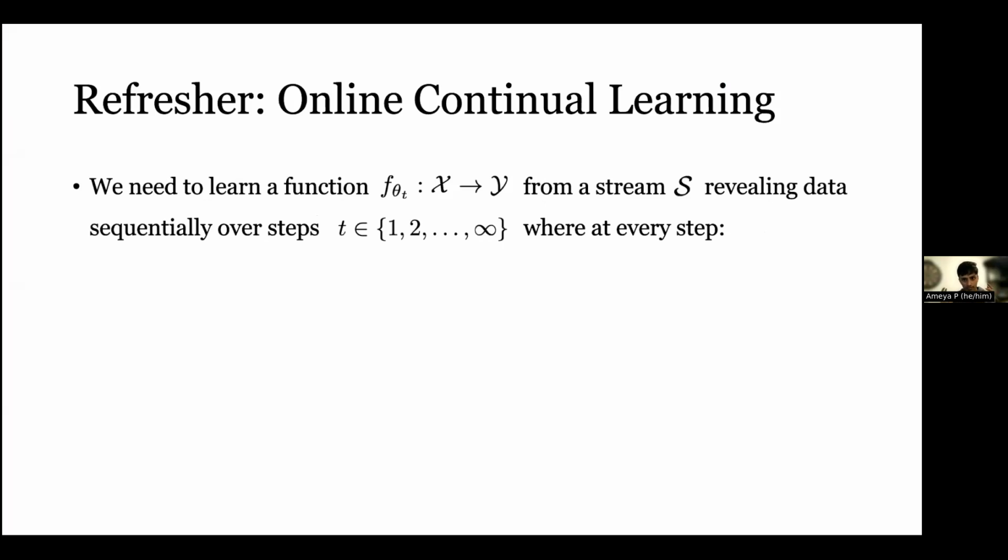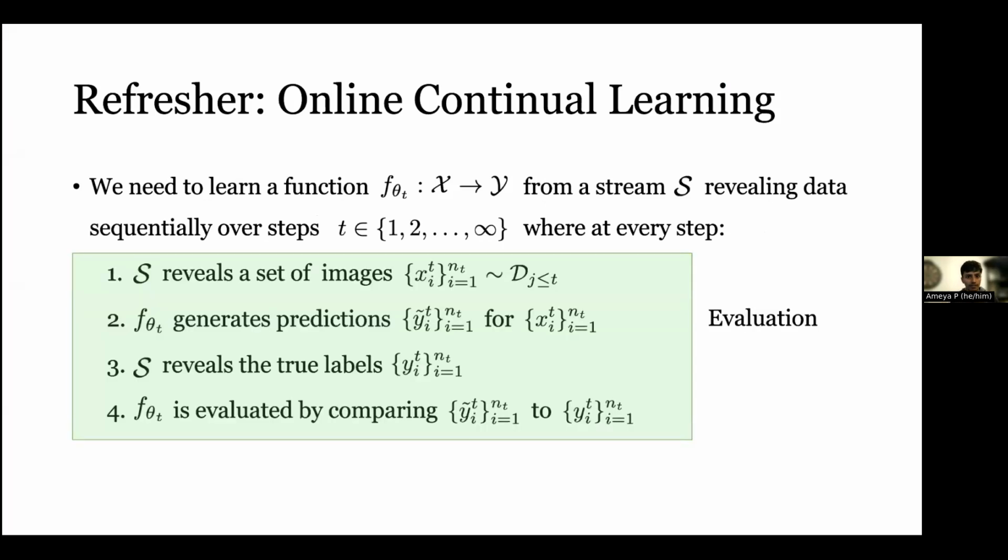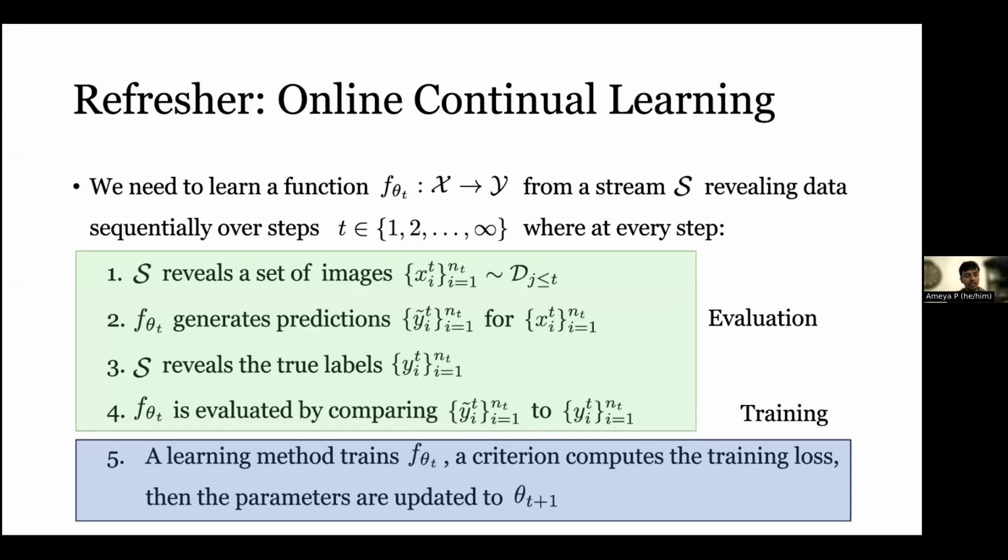We have a stream which is presenting us samples. We first evaluate, that is, we get a set of samples, we generate predictions, the stream reveals true labels, and we compute our accuracy, our online accuracy. And then we train using these labeled samples. And then this process repeats again.